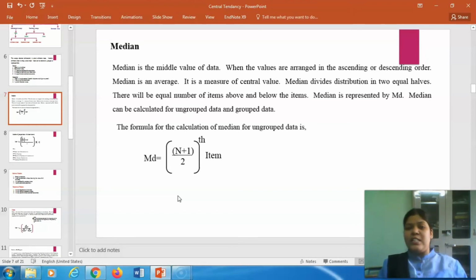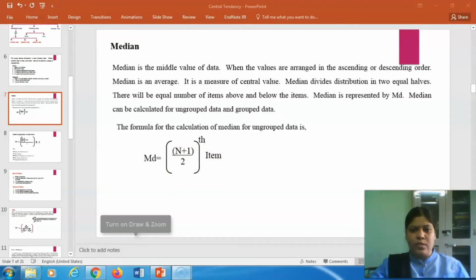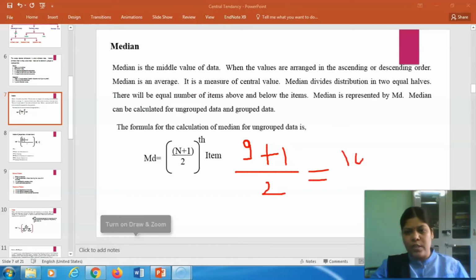So you can easily calculate by only observation also. Here is the formula: MD is equal to (N plus 1) divided by 2. For example, you have 9 as the total number of observations, so 9 is your N. 9 plus 1 is 10, divided by 2 is equal to 5. So the fifth number.